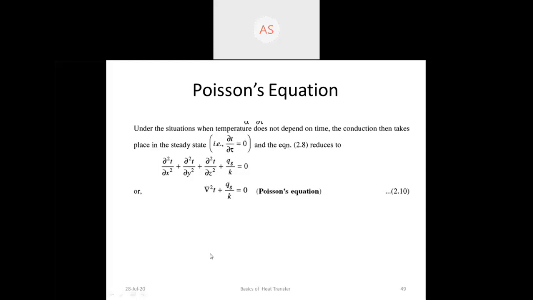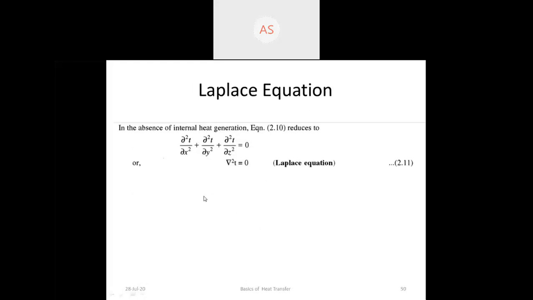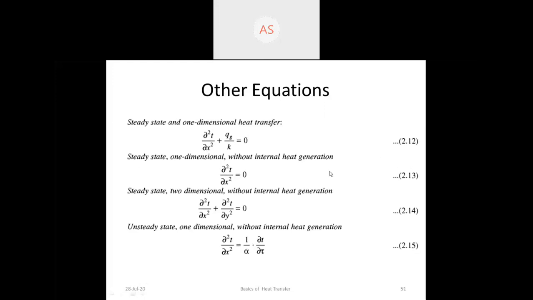This equation is the same equation, but this is for 3-dimensional. This we have seen in the first unit, the basics of heat transfer. For unidirectional, these two will be 0. This is the equation for steady state unidirectional. Sorry, this is the Laplace equation. This is the equation for steady state unidirectional heat generation. This is called Poisson's equation. Based on this equation only we are going to solve the derivations now.